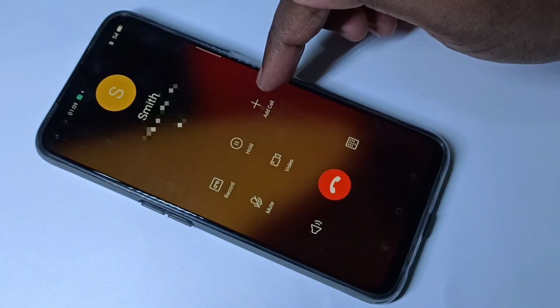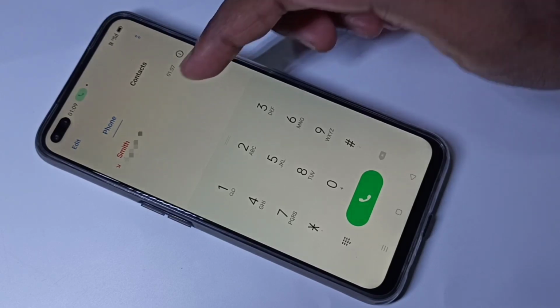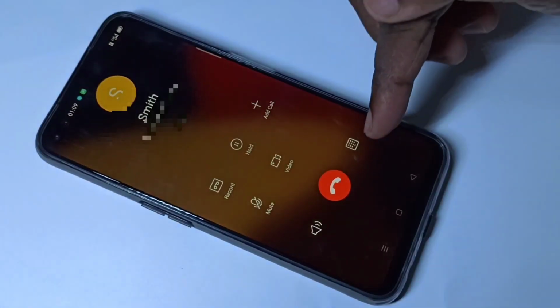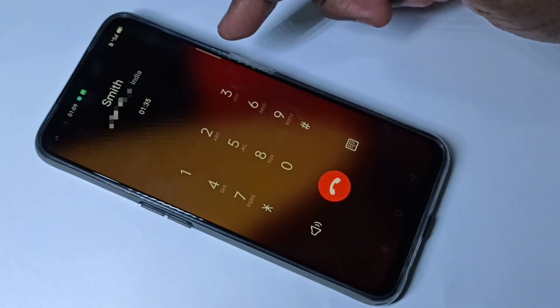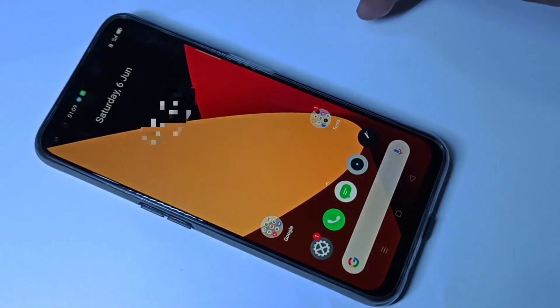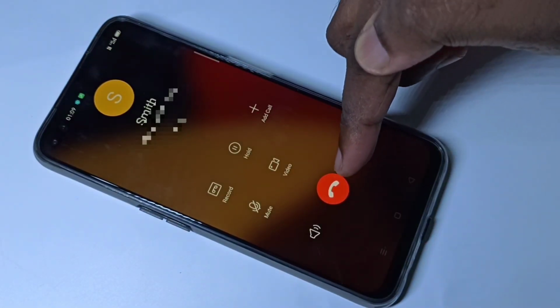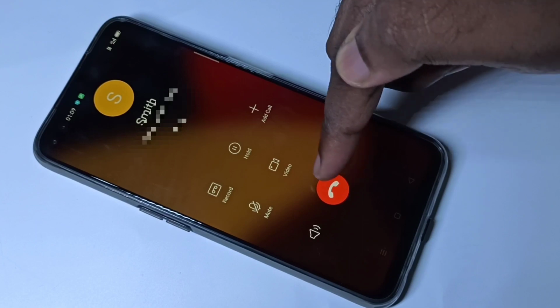and you can add call. Tap on that and you can add call. If you tap here, you can dial the number and you can make another call. Okay, let me disconnect this call.